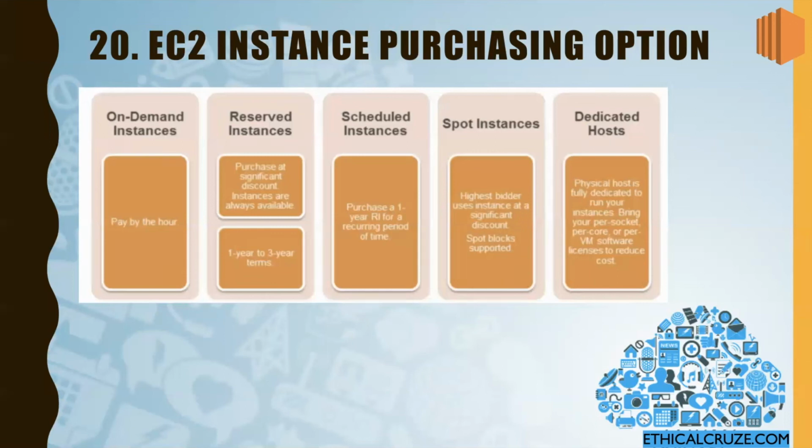Fourth type is your spot instances. A spot instance is just like a walk-in, and whenever there is any spot instance available, whoever is the highest bidder will get those particular spot instances. These are not reliable because if anybody bids higher, those spot instances will be assigned to them. So these are generally used for activities which do not matter much and can be used for batch operations, which need to be done in bulk.